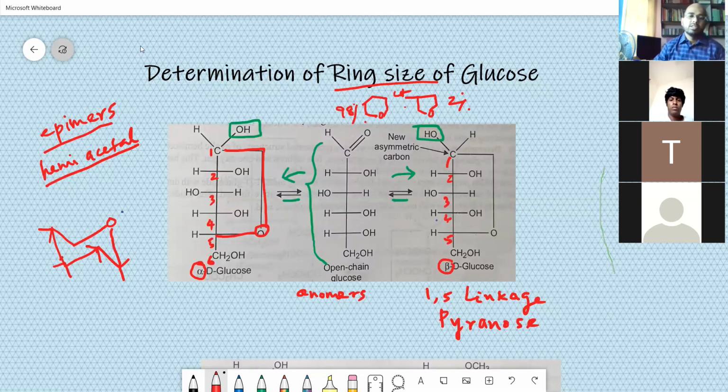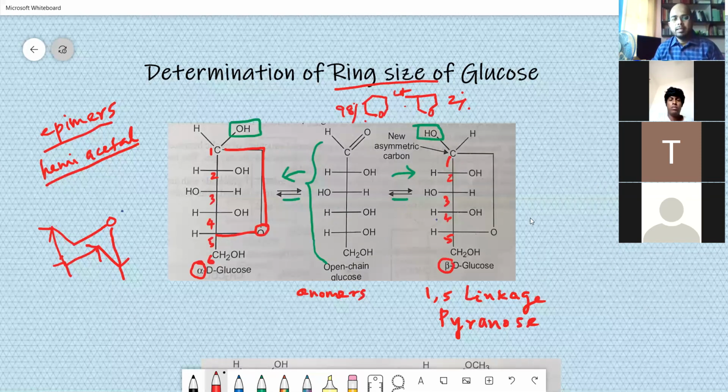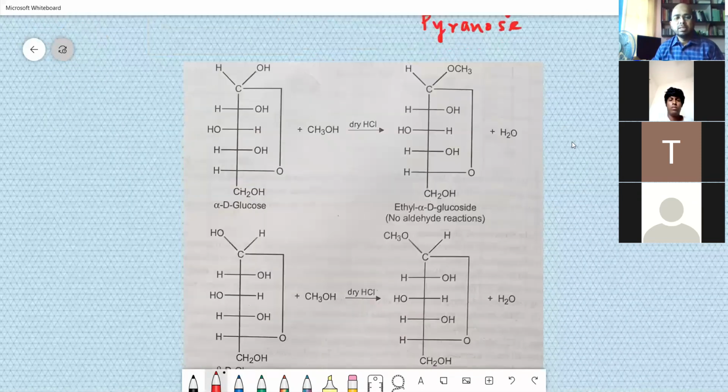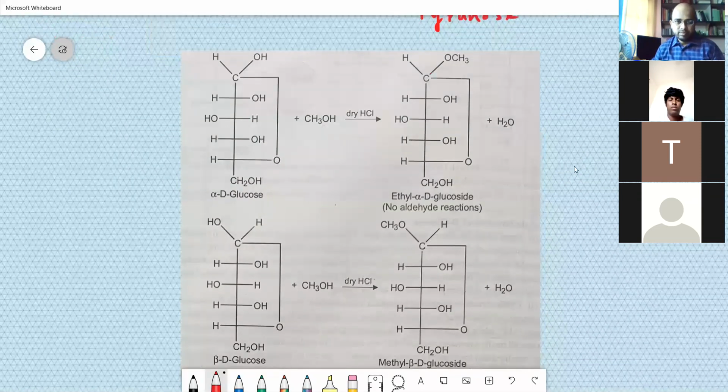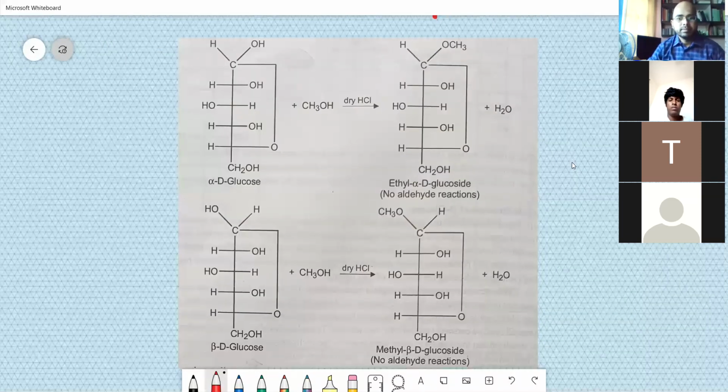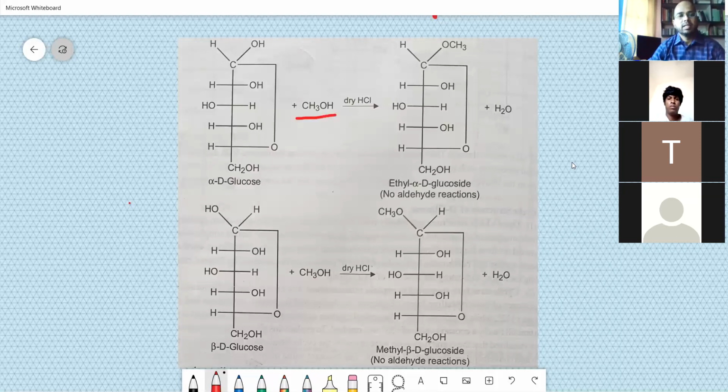So let us go to what has happened, and I'll just show you the methoxy derivative. Here you can see that I am putting methanol in the presence of dry HCl, and this is 1, 2, 3, 4, 5, and 6.